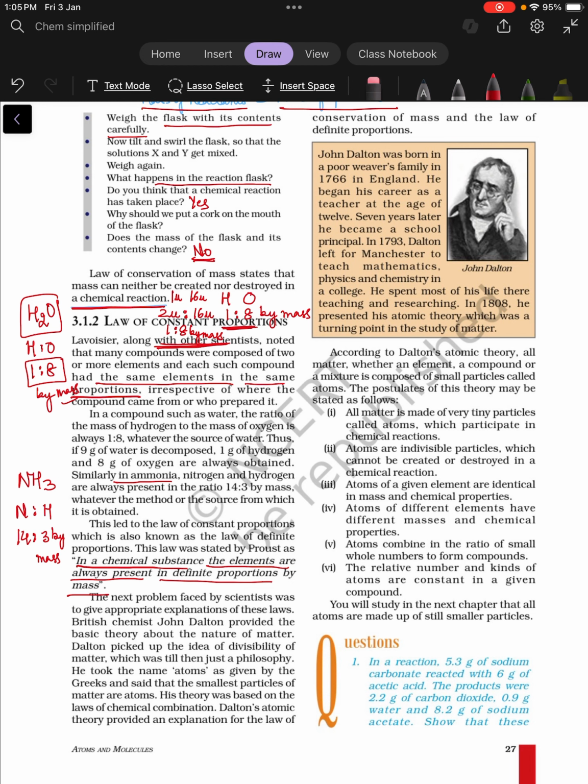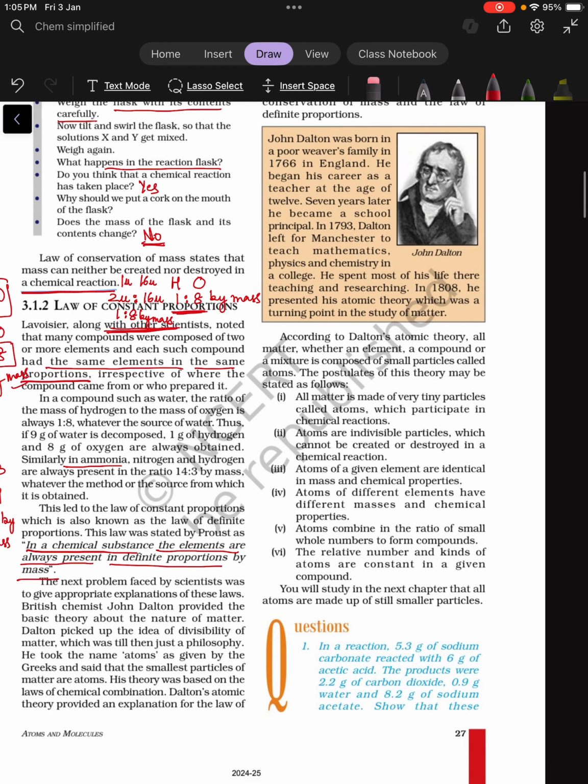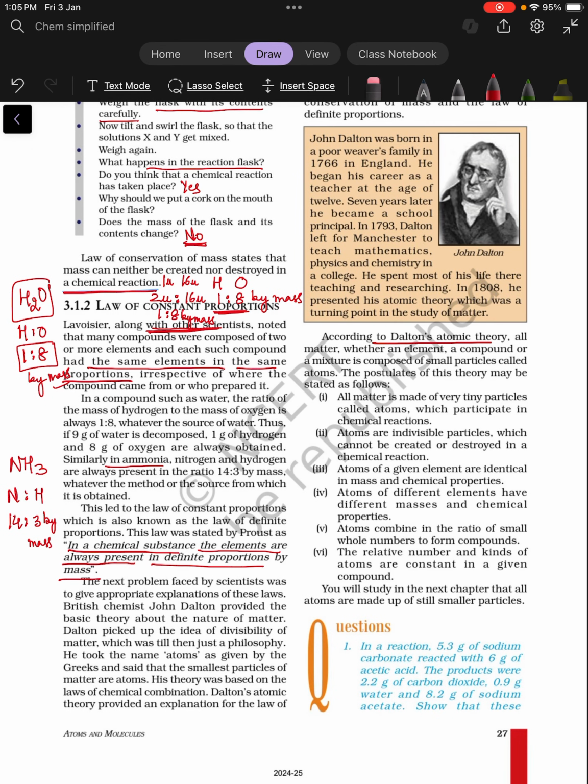Now, there was another scientist, John Dalton. He gave Dalton's atomic theory. This theory tells us that whether an element, a compound or a mixture, they all are composed of small particles called atoms. The different postulates of this theory are given here. You have to learn these postulates.